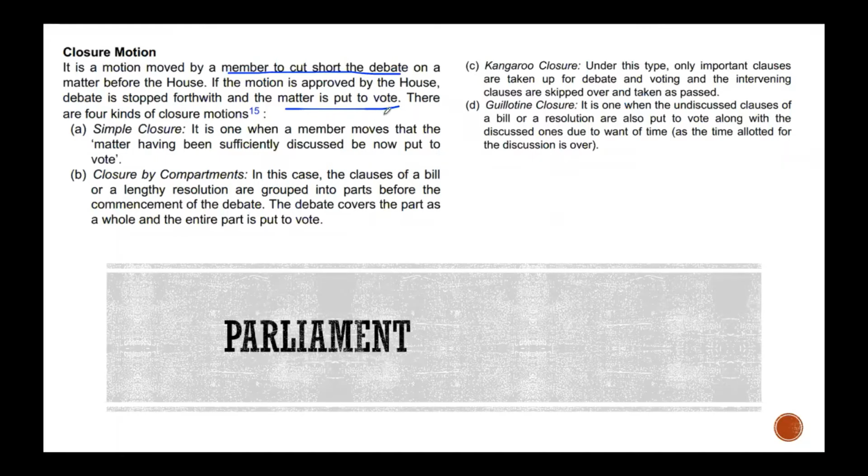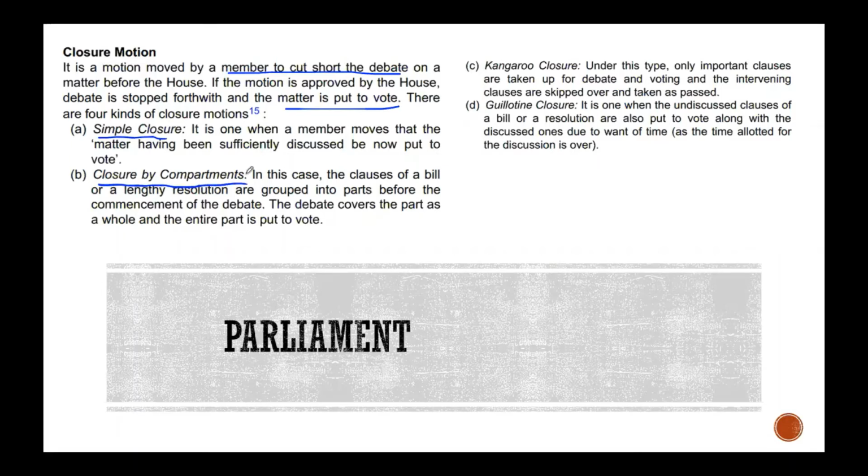If that is the case, what are the kind of things that we'll do? We'll have a simple closure. What does that mean? Simple closure. The matter has been sufficiently discussed. Now let's go for a vote. Simple closure. Closure by compartments.